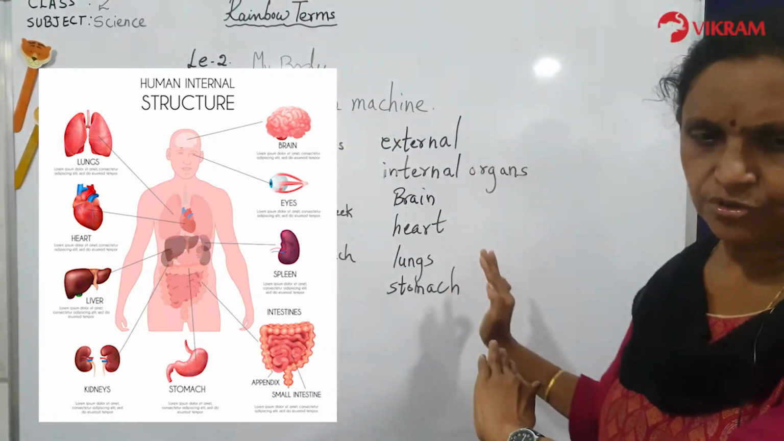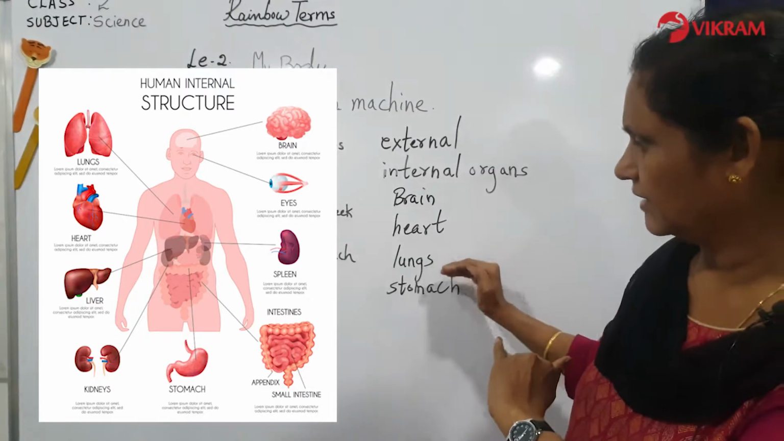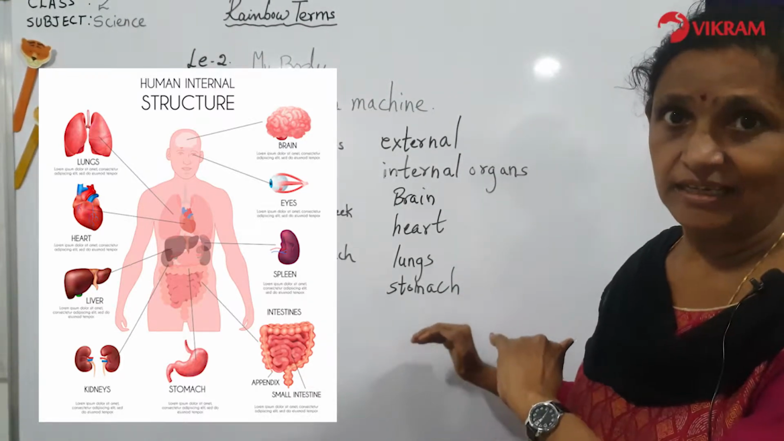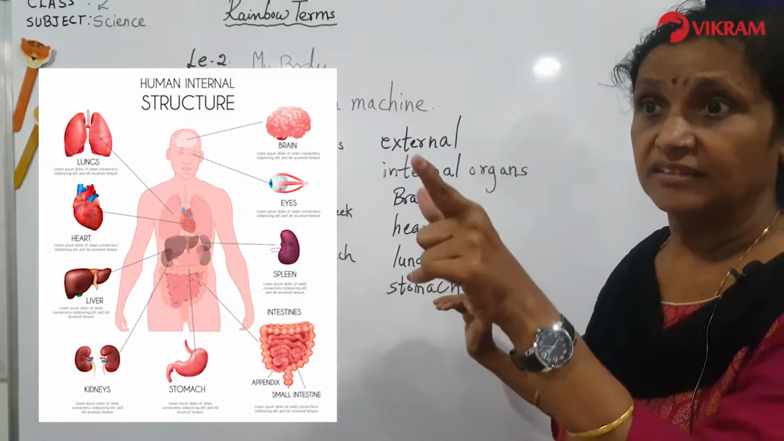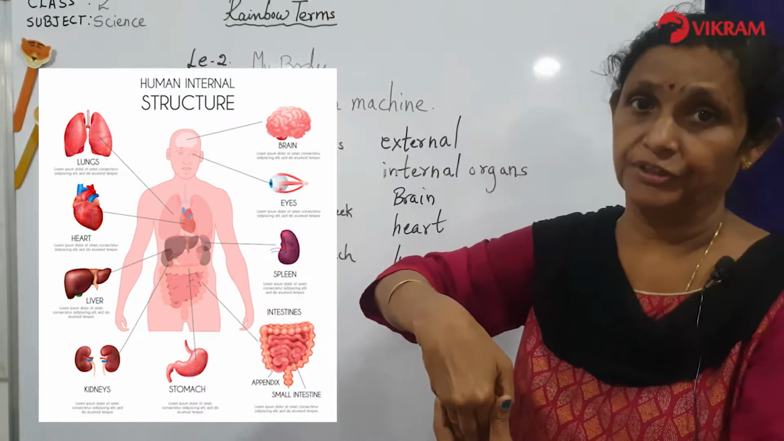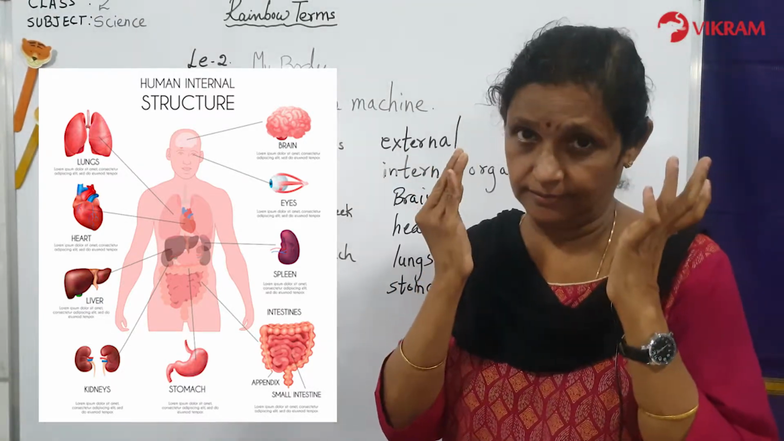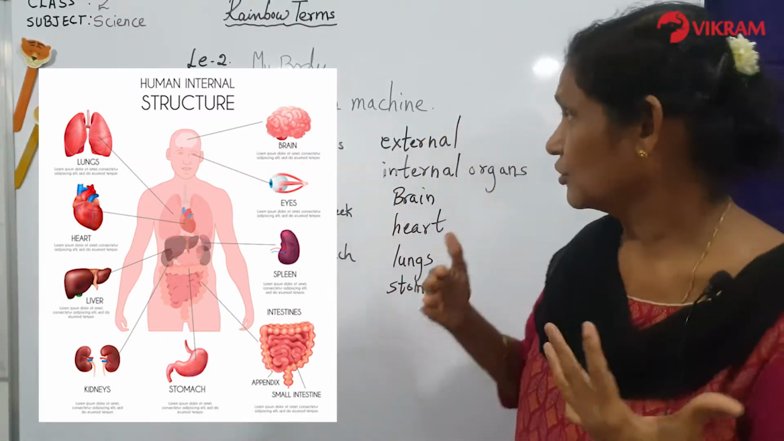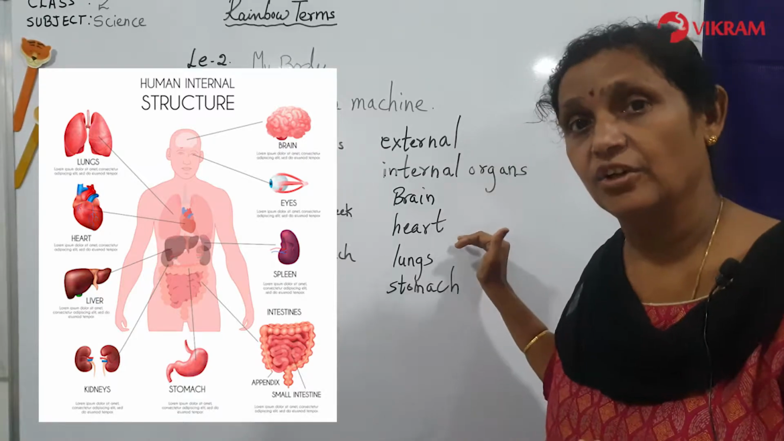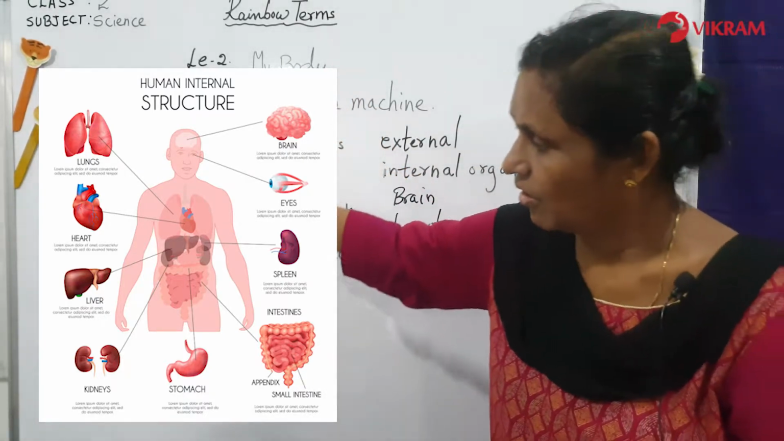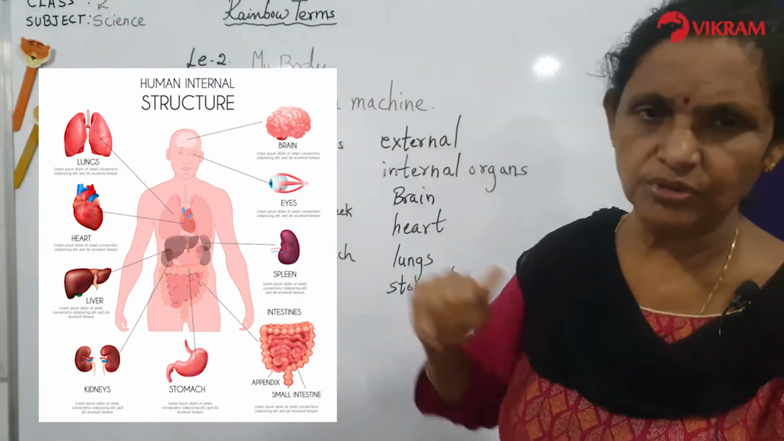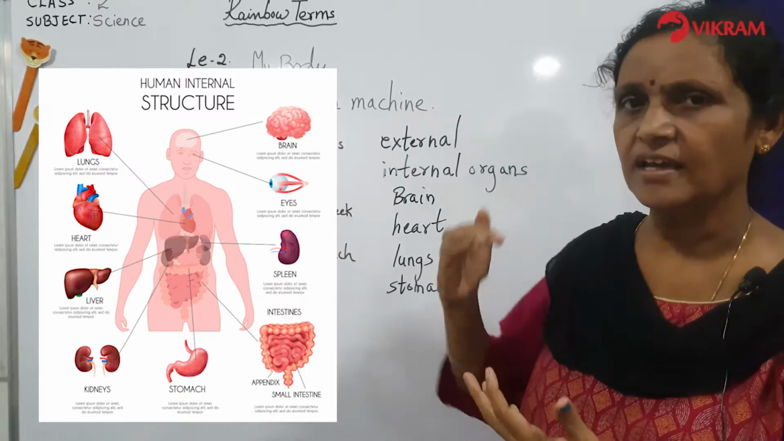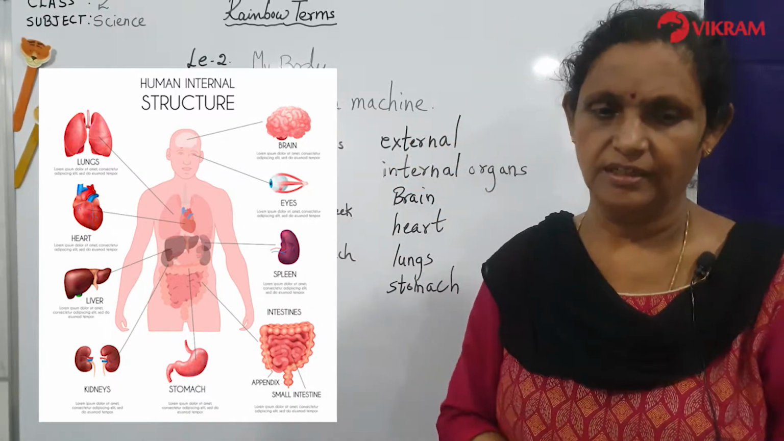Children, you have understood? Brain, heart, lungs, stomach, intestine, kidneys, liver, all these things are inside the body. You cannot see them with your eyes. They are there inside your body, but they are inside. So you have understood the meaning of external and internal organs. External organs are all the organs which you can see outside, and internal organs are which are inside the body.